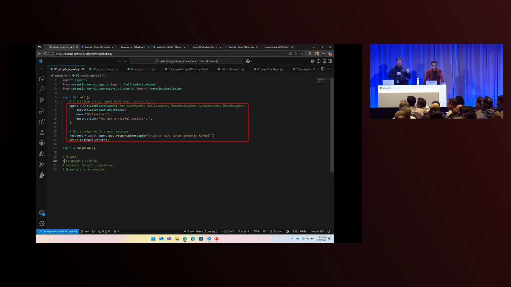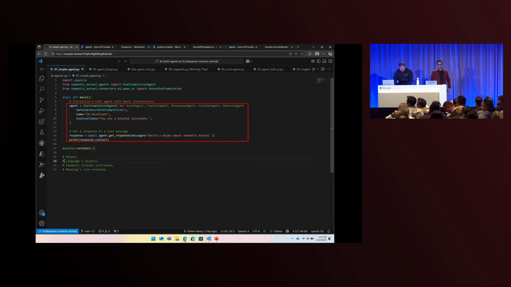In Semantic Kernel, we support connections to all sorts of different agents. This can be a chat completion agent, which means you're bringing your own model, your own connections and your own tools, or it could be a managed agent hosted in the Azure agent service, the Foundry agent service. It could be a Copilot agent that's living in the Copilot stack, a responses agent from OpenAI, an agent from AutoGen, which is our research framework for multi-agent systems, or an agent from something like Bedrock for AWS. You can connect to all these agents with Semantic Kernel and ask them questions.